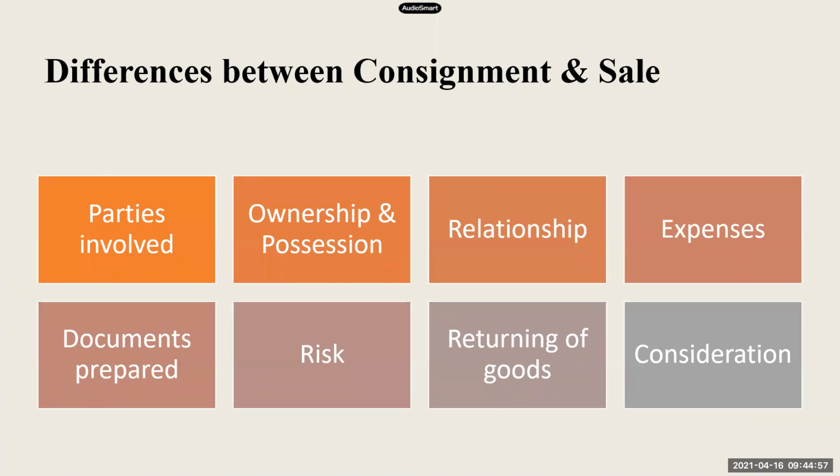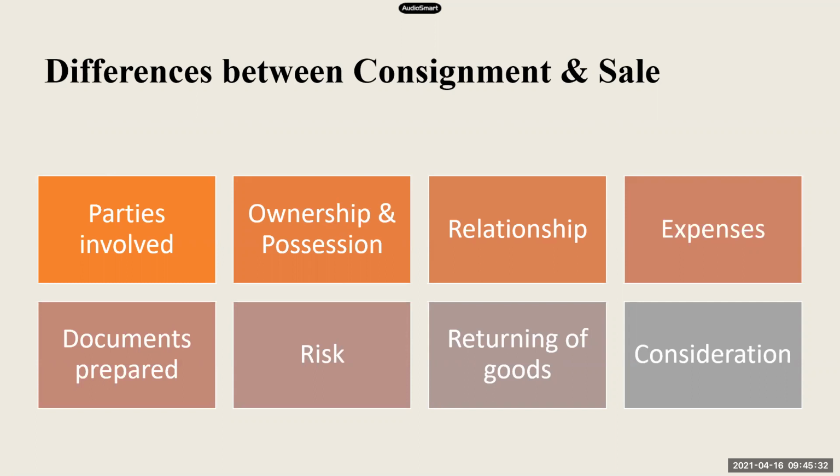Now next point, returning of goods. So the consignor is sending the goods to the consignee to be sold on his behalf. The consignee is selling the goods, but he is not able to sell all the goods. Some goods are left over. So what will the consignee do? Whatever goods are left over, the consignee will return those goods to the consignor. So always remember, any goods which are left over, which are not sold, the consignee is responsible to return the goods back to the consignor.